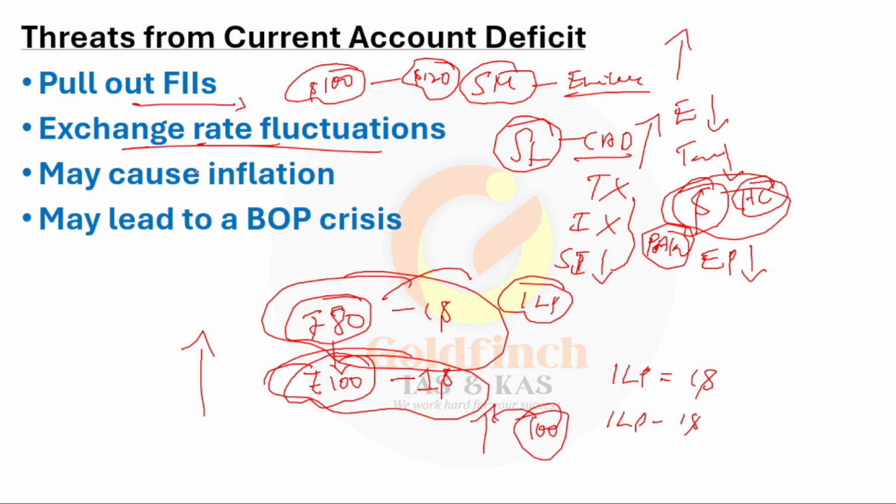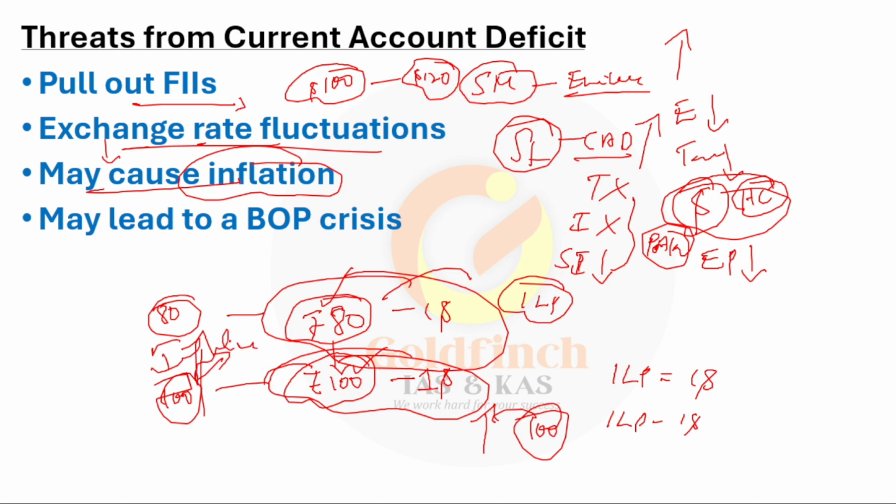This is how exchange rate fluctuations will play an important role. And because of the change in exchange rate, what is it going to lead to? It is going to lead to inflation. Earlier, petrol price was 80 rupees. Now, petrol price is 100 rupees. Earlier, one chocolate was 80 rupees. Now, the same chocolate is going to be 100 rupees because importing the chocolate requires transportation. That is the reason the price of the particular chocolate has also increased. That is inflation.